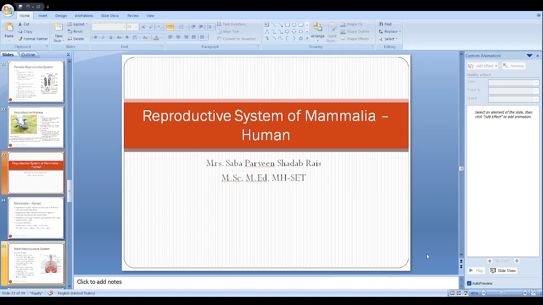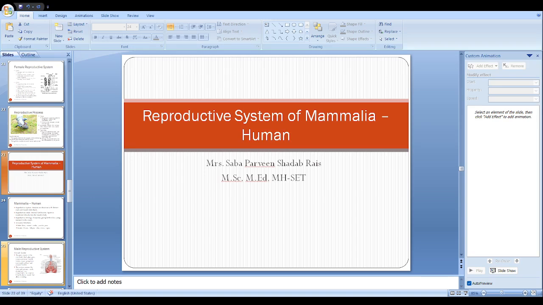And thereafter from the testes, the spermatozoa are transferred into the highly coiled structure that is called the epididymis, and this epididymis is responsible for carrying and holding the spermatozoa.